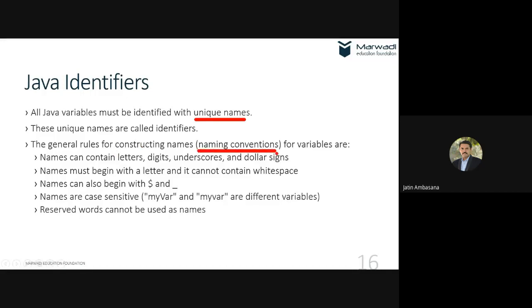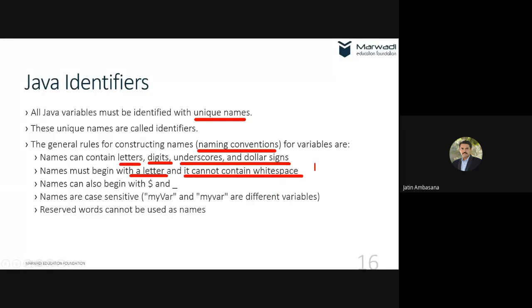There are always naming conventions for variables and all the other things in almost all languages. So here also there are some naming conventions, like names can contain letters, digits, and special symbols like underscore and dollar signs only. It must begin with a letter and it cannot contain white space.